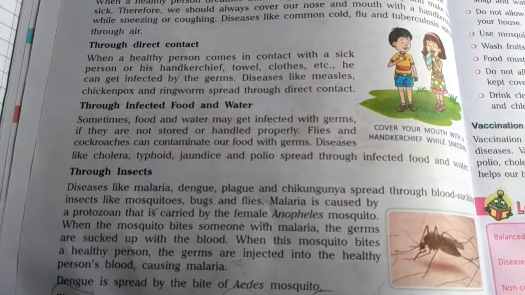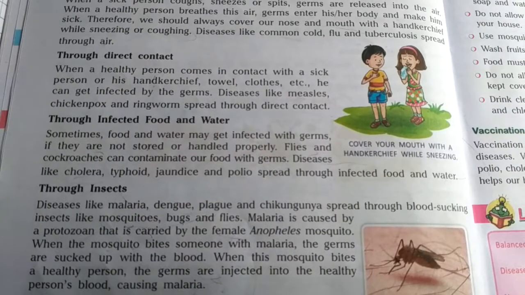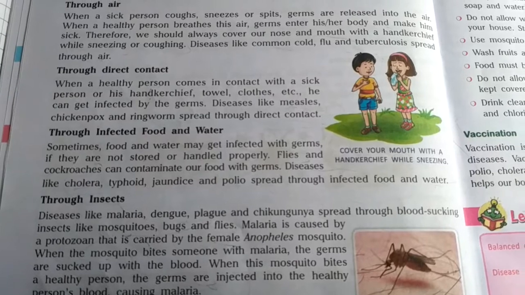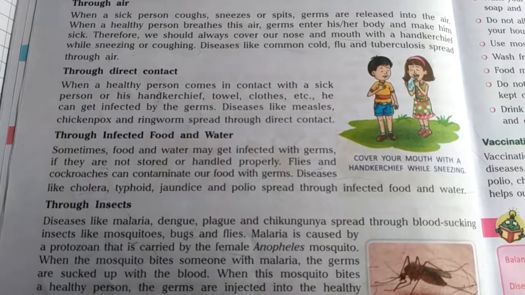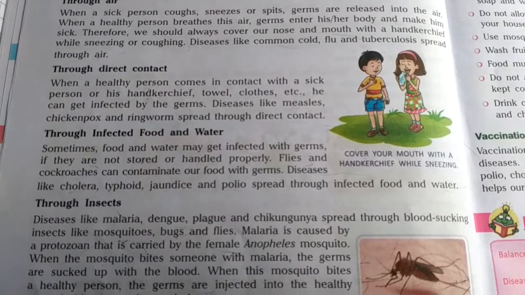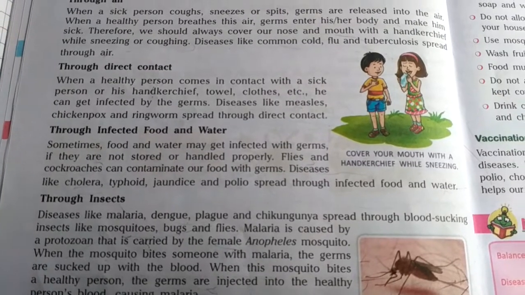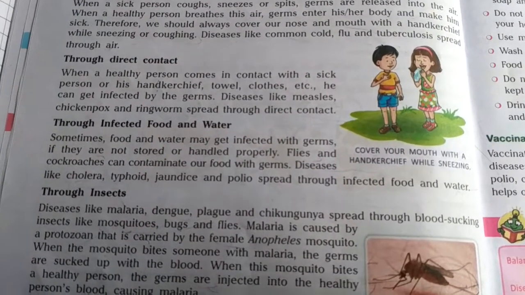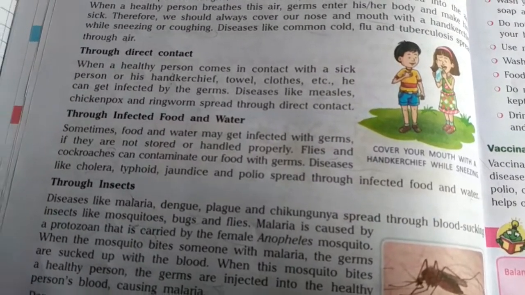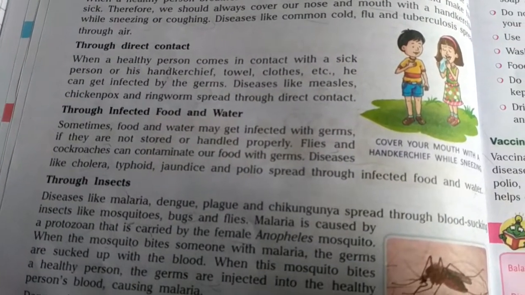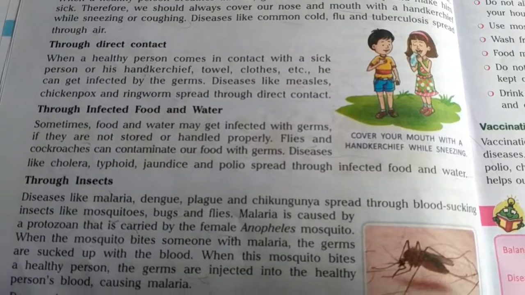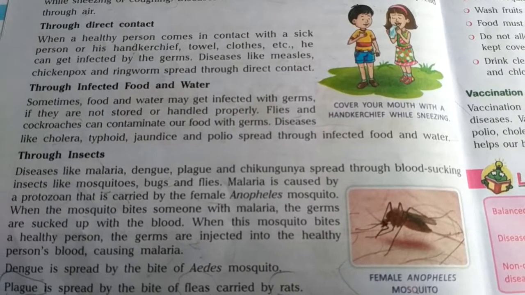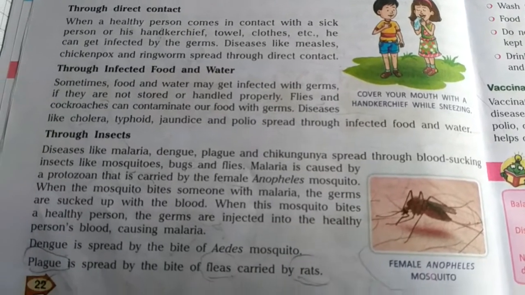Through infected food and water: if the food and water are not covered, stored, or handled properly, the chances are that they may get infected with germs. The carriers of these germs could be flies and cockroaches. They can contaminate, that is, make dirty, unhealthy, and infected, our food with these germs, and diseases like cholera, typhoid, jaundice, and polio can spread through these means.